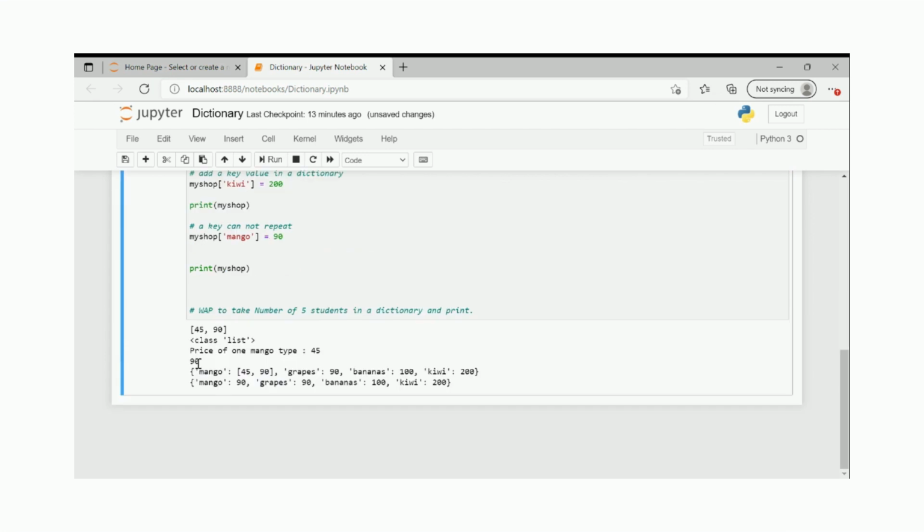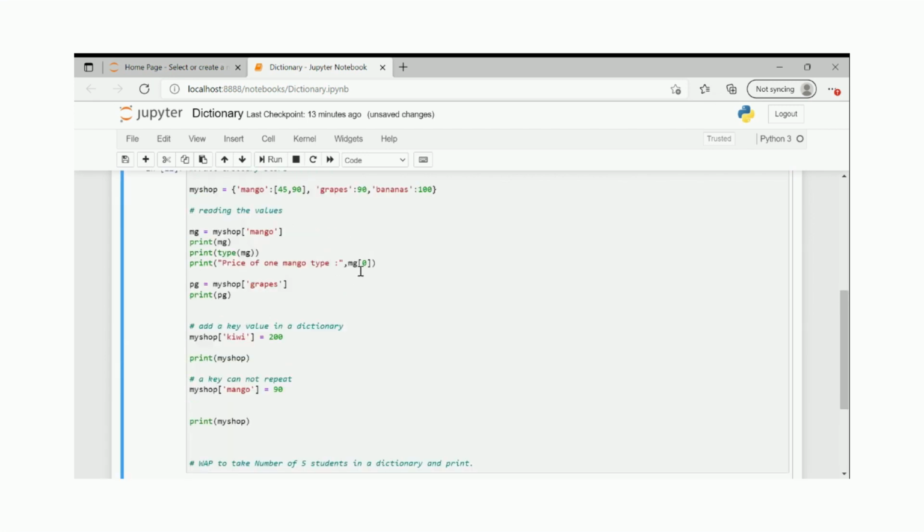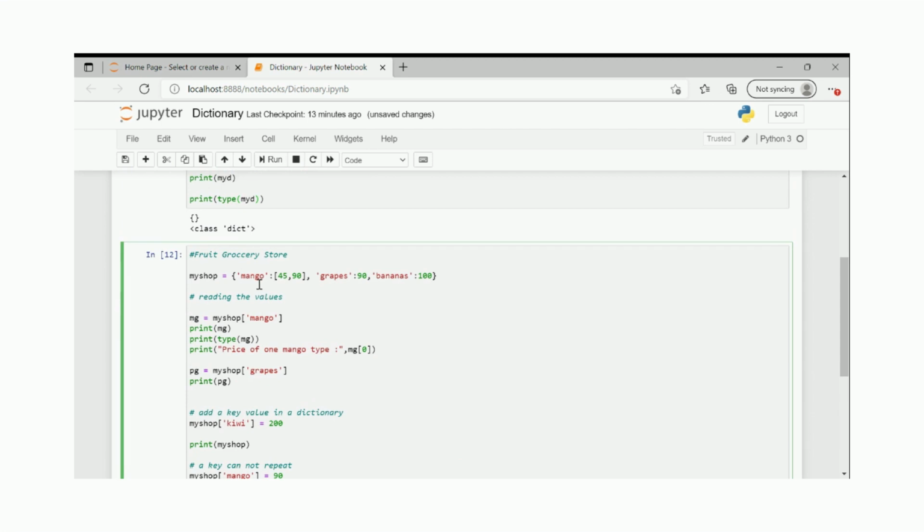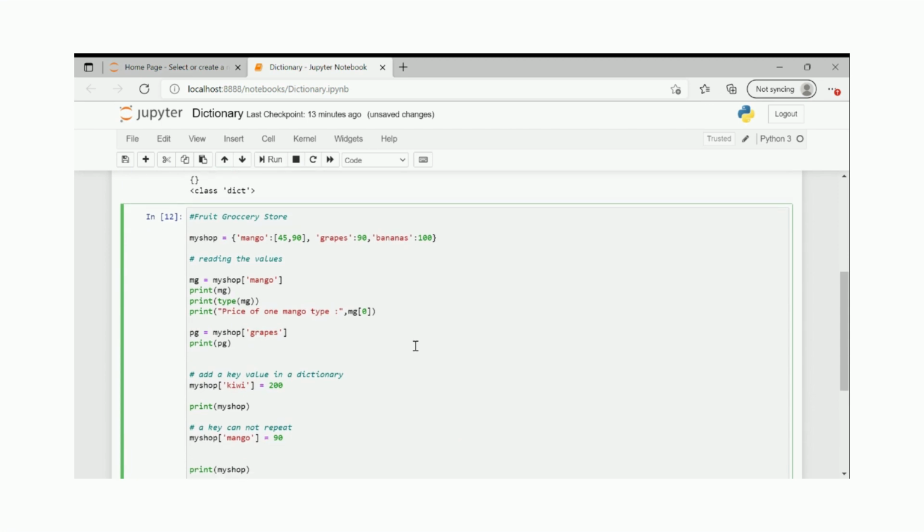If I run this, you will see that 90 is coming up because I am passing 0th index out of it. So see, I am operating a list from a dictionary value, which is again of type list. So this nesting will become complicated. Now let's say I want to make this more clear. I'm not able to understand.